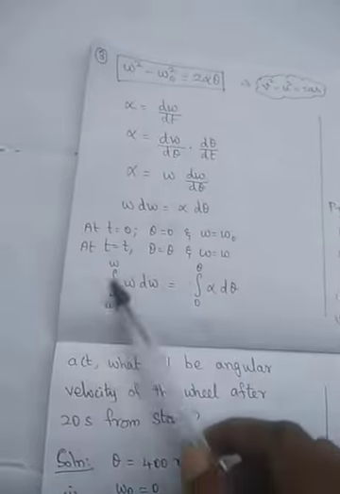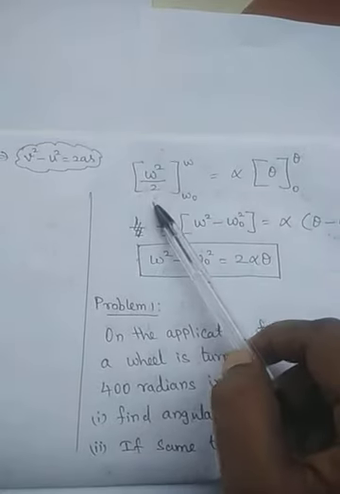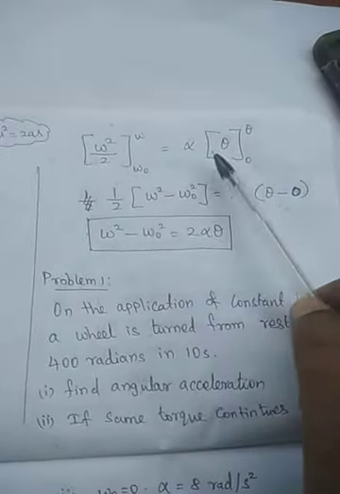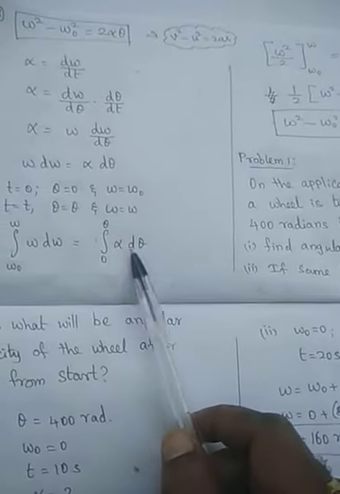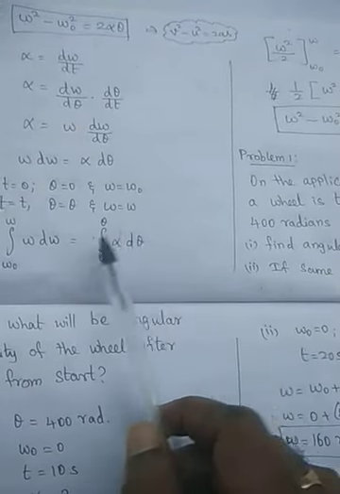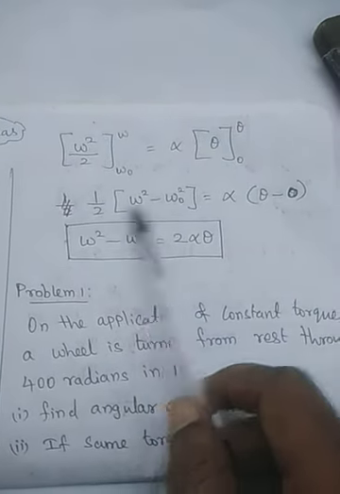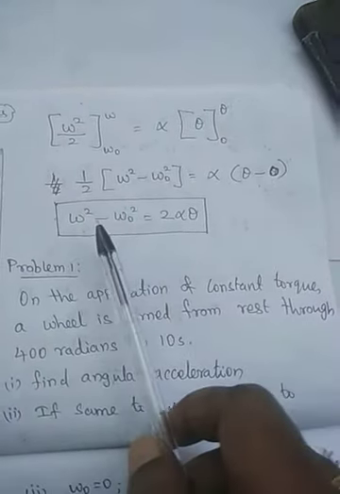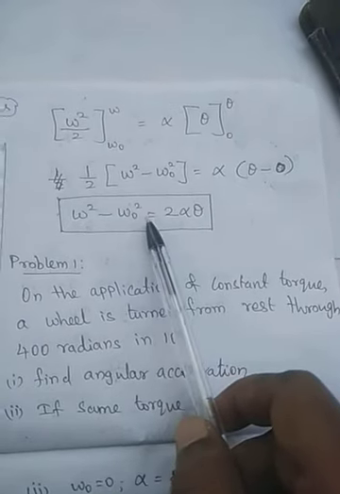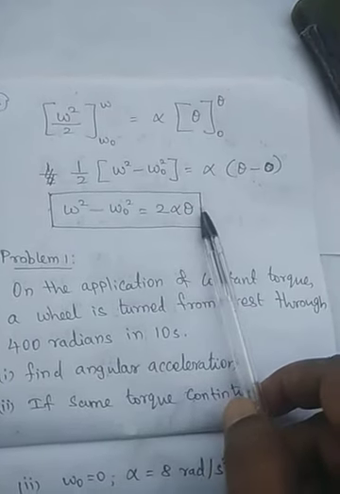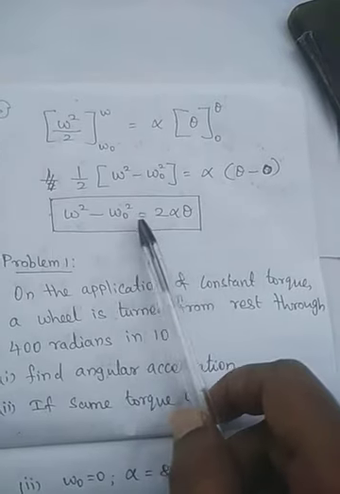So integration of omega gives omega squared by 2, upper limit lower limit. Then alpha is taken outside, integral d theta is theta. Substituting upper minus lower limit, we get omega squared minus omega naught squared equal to 2 alpha theta, that is v squared minus u squared equal to 2as.